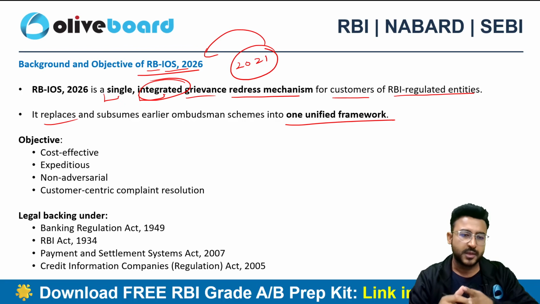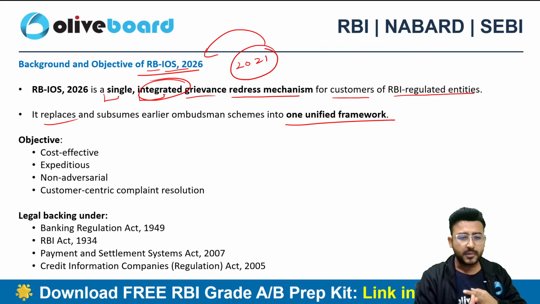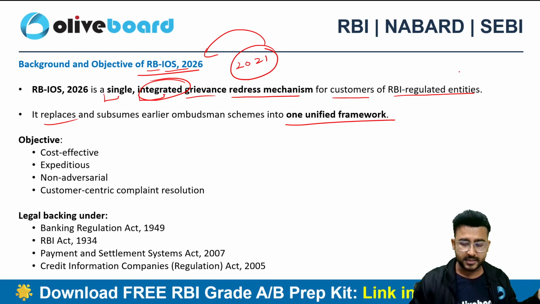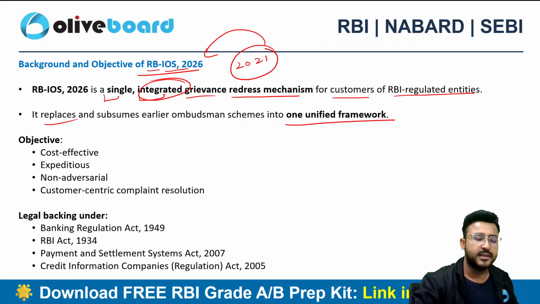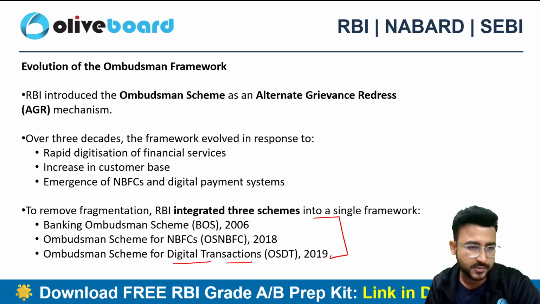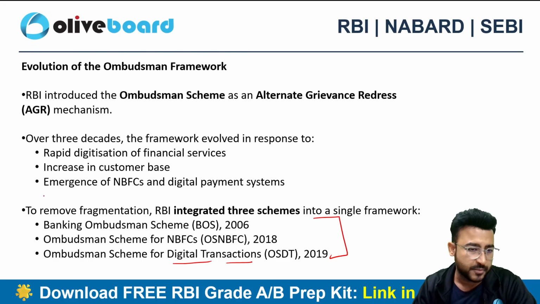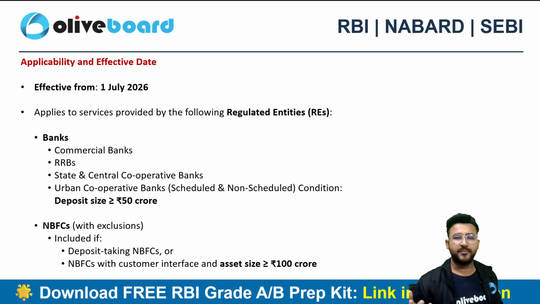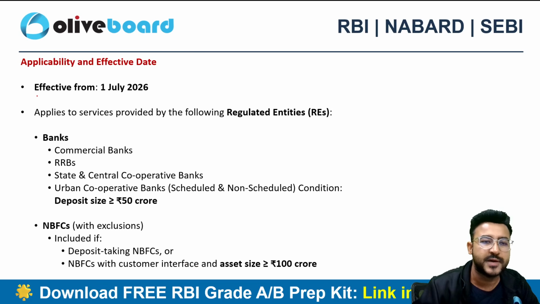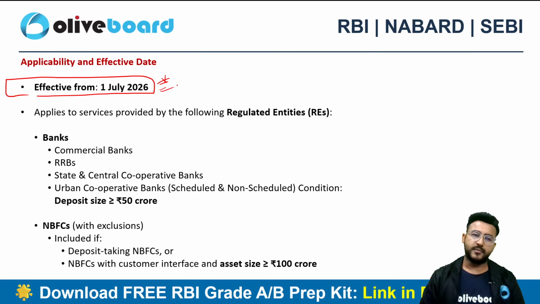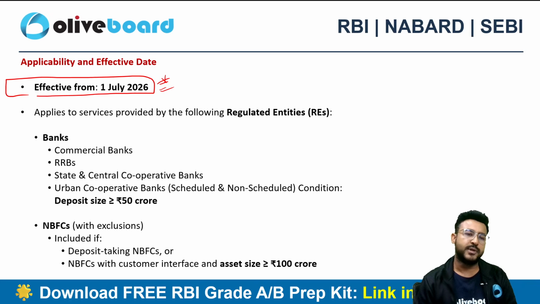The whole objective is cost-effective, speedy complaint resolution for customers who are not satisfied with the reply, or maybe didn't even get a reply from the regulated entities, right? The legal backing of this scheme is the RBI Act, Banking Regulation Act, Payment and Settlement Systems Act, and Credit Information Companies Act as well. We integrated these three schemes, and that's why we call it the Integrated Ombudsman Scheme. This scheme is going to be effective from 1st July 2026. Please do remember the effective date, 1st of July 2026, right?